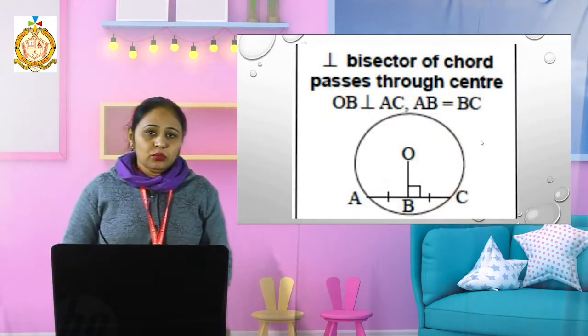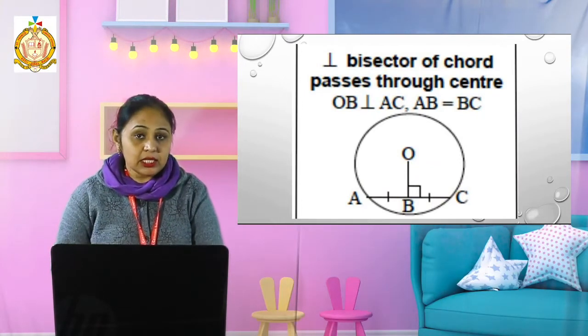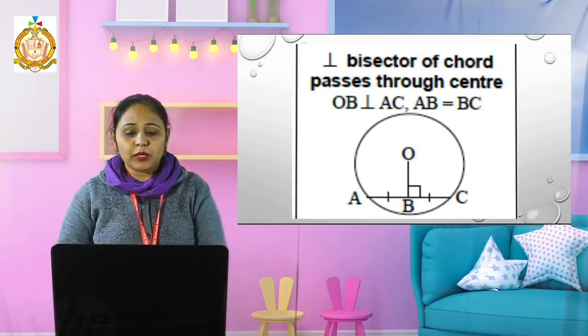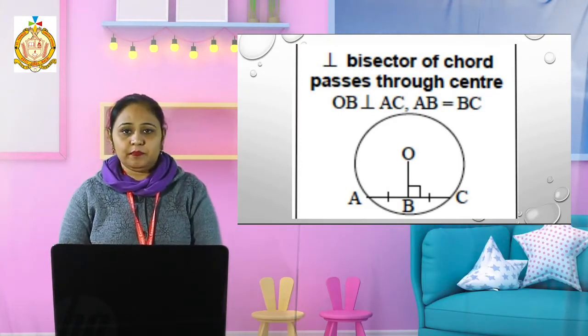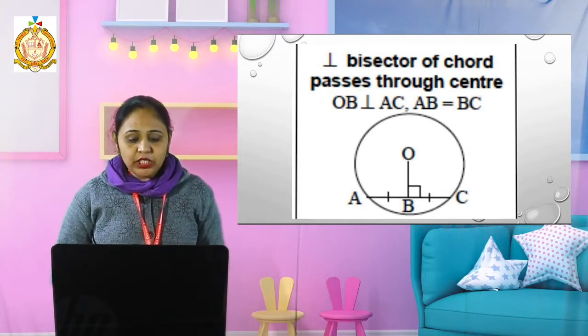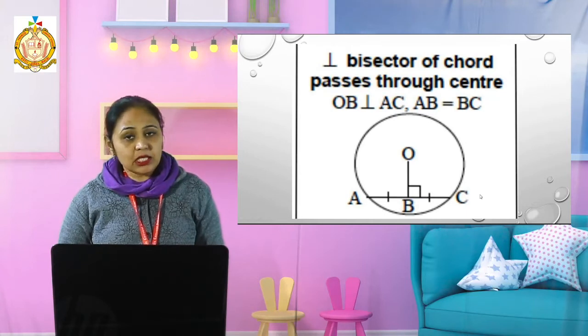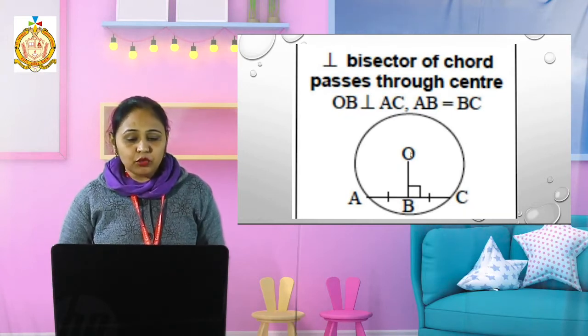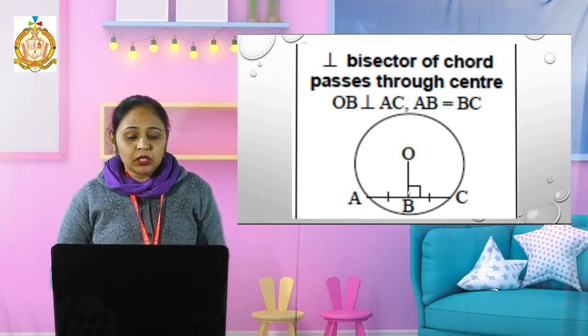Then we come to the properties which we have to use in this chapter, circle, chapter 17. Now the first property: the perpendicular bisector of a chord passes through the center. That means when we take a chord, starting from A and ending at C, I draw a perpendicular from the center O on this chord which cuts at point B. This OB is perpendicular to AC.